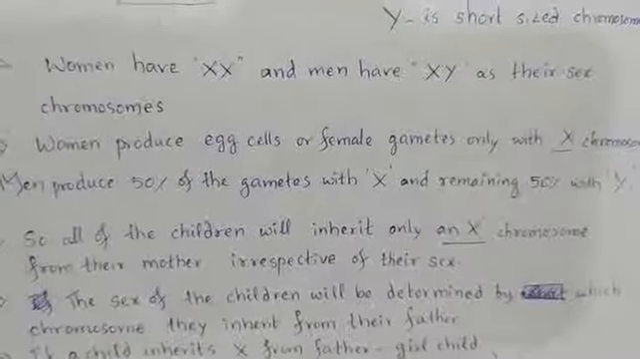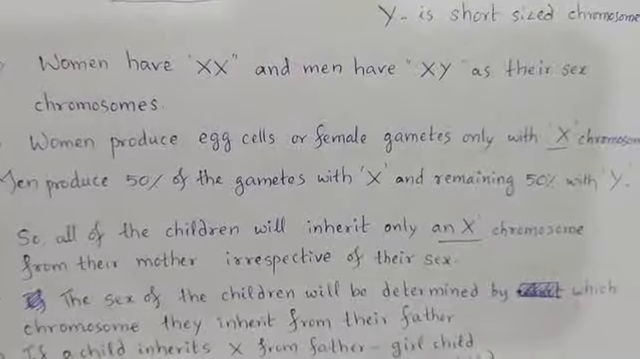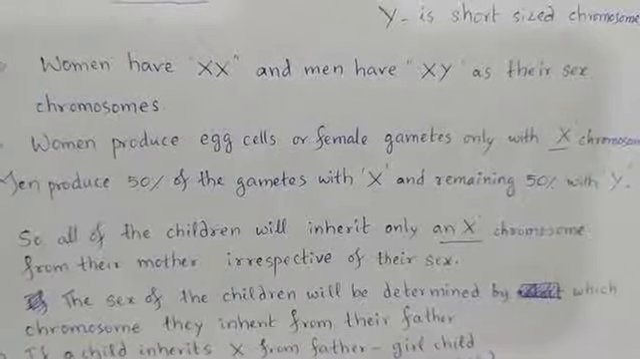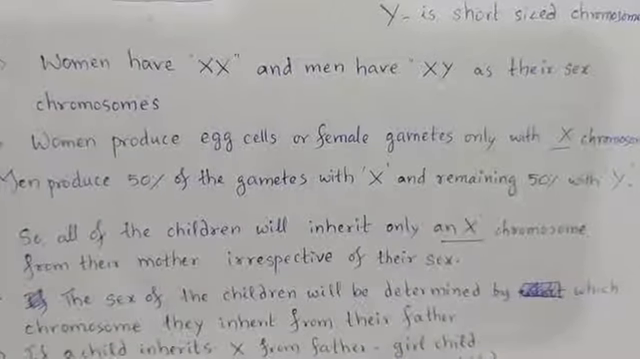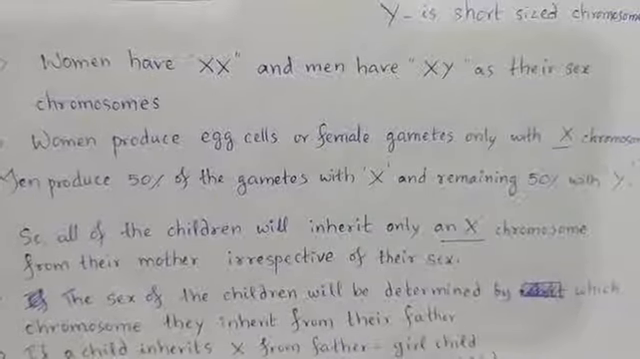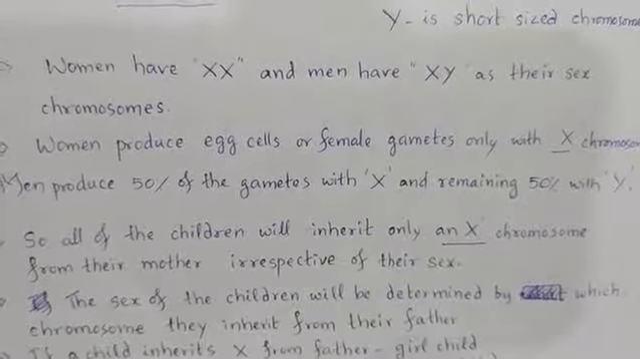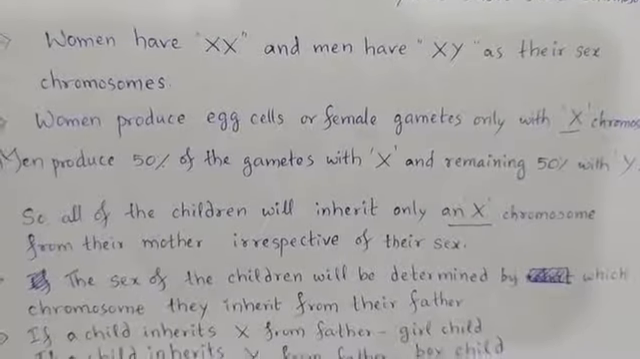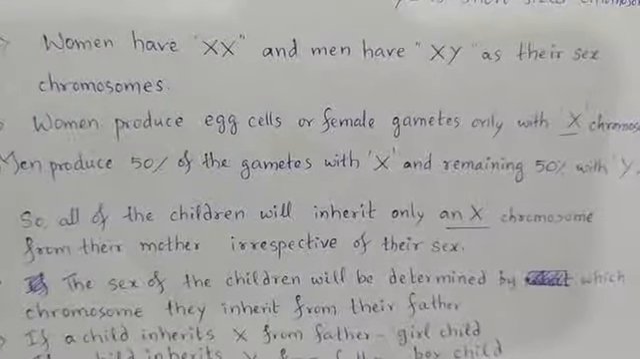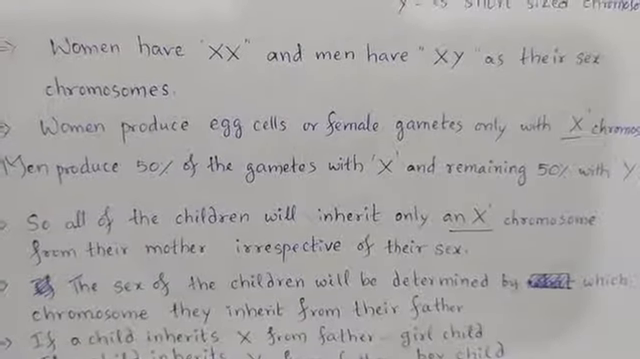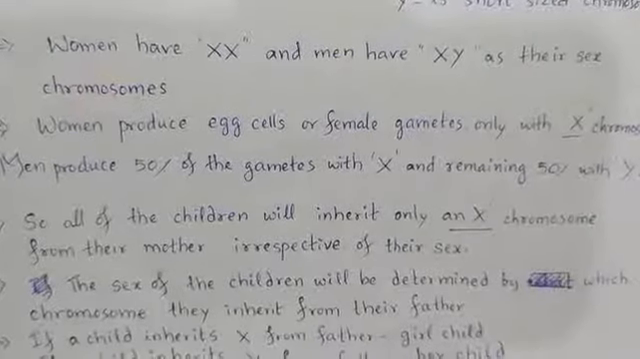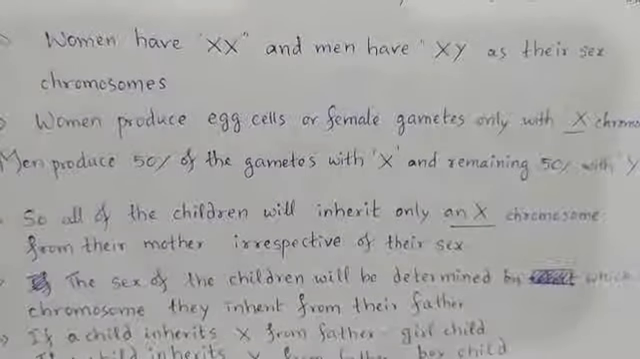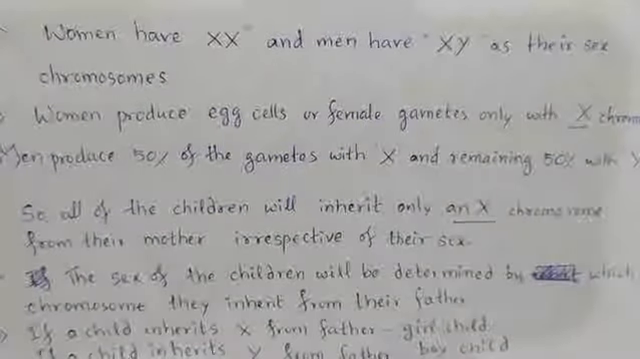If the male gamete that is fertilizing the egg cell contains the X chromosome, then the child is going to have X and X sex chromosomes in its body cells. Then the gender of the child will be female, right? So the sex of the children will be determined by which chromosome they inherit from their father. If a child inherits the X chromosome from the father, then the child will be a girl child. If a child inherits the Y chromosome from the father, then the child will be a boy child, right?